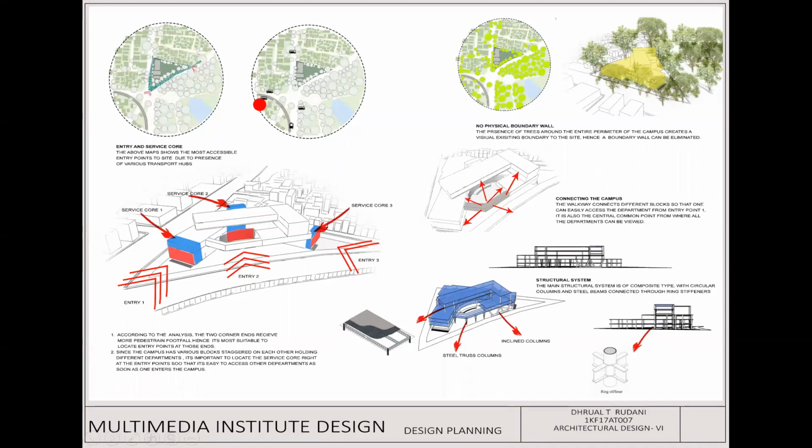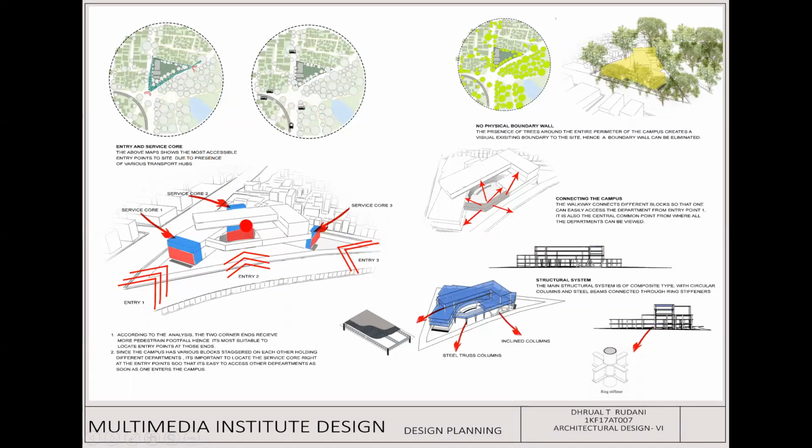The reason was the metro station and other transportation hubs along that stretch. So that potential was used, and that's where the major entry points to the site were located. Entry point 1 and entry point 3 were located at those corners, so that pedestrians can easily reach the entry.